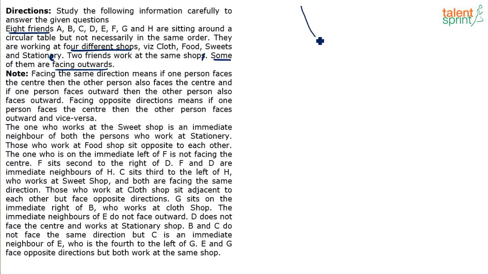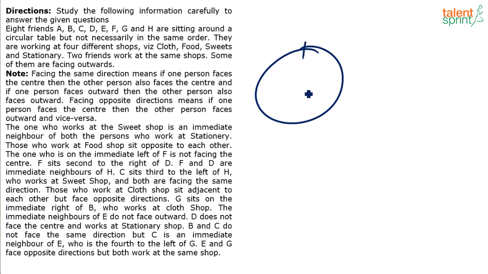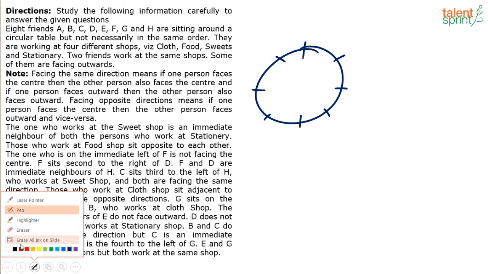Okay, so it's very important in this particular question for us to know who is facing inwards and who is facing outwards. Unless that is known, you will not be able to proceed with the solution. I will draw a circle, 1, 2, 3, 4, 5, 6, 7, 8. Let me draw it a little towards the right hand side so that I can do the markings properly.